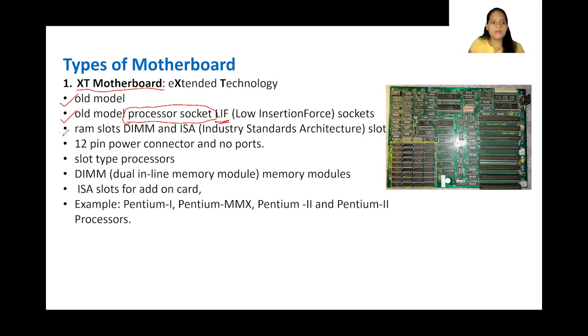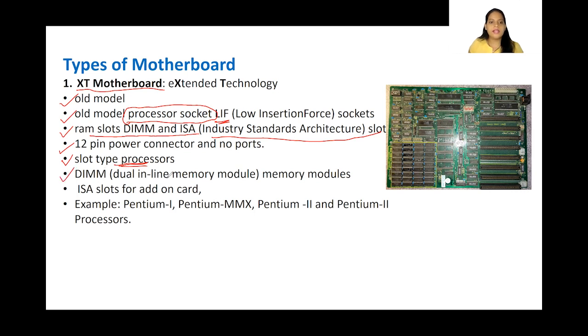Okay, the RAM slots. Now slots are nothing but something I showed you. They will have slots where we will mount the RAMs. Now what type of slots they have is DIMM and ISA, that is industry standard architecture slots. Now these are the names given to these slots. Okay, and it had a 12-pin power connector and no ports. They had a slot type processor.